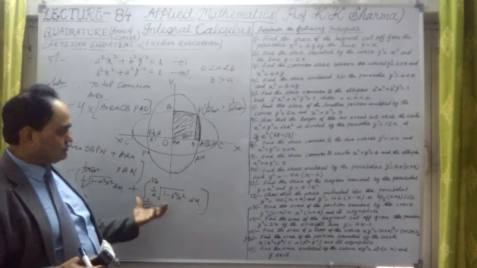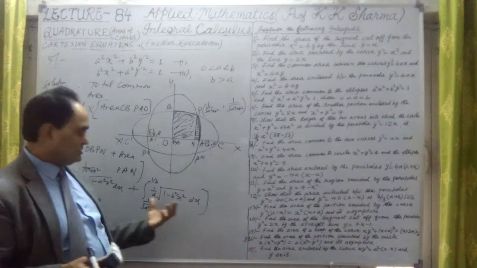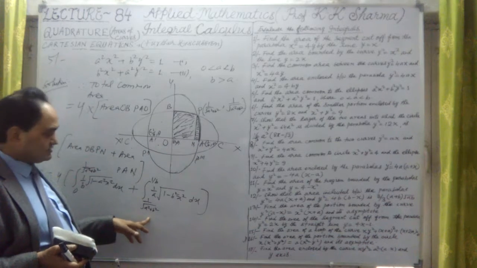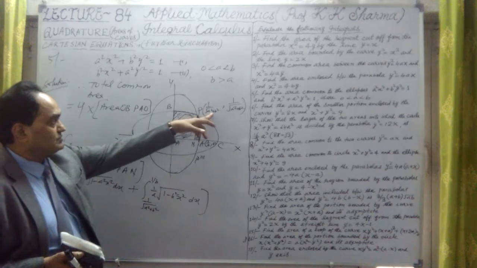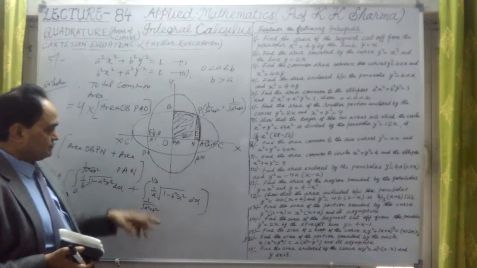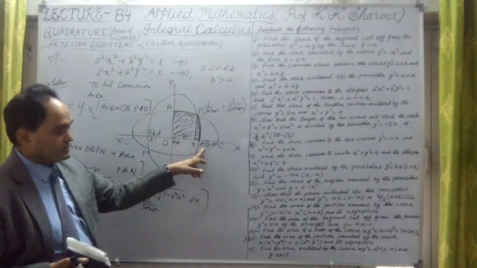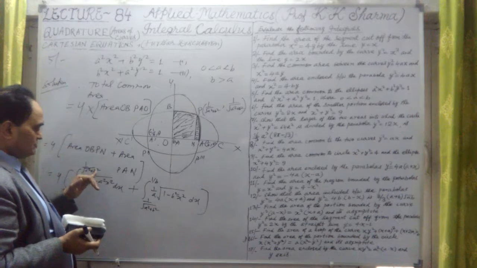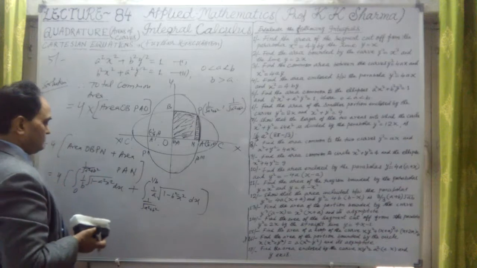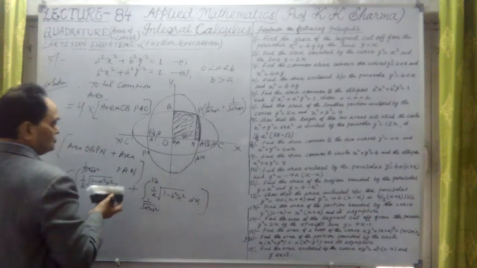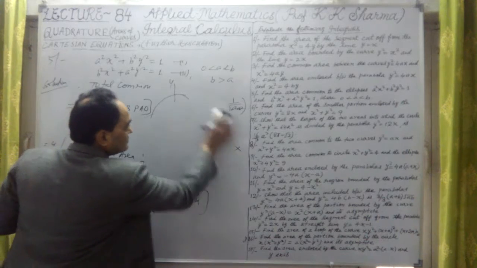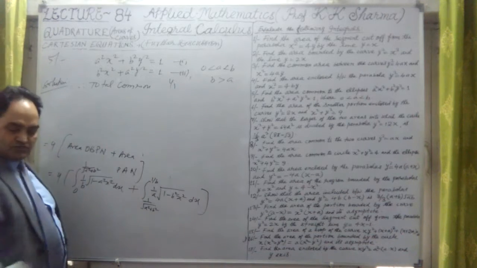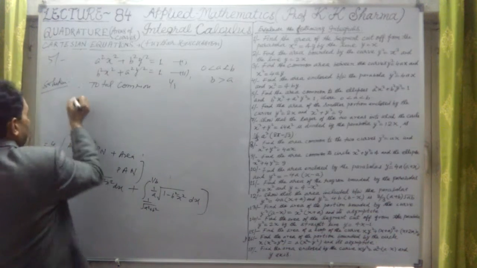Okay, so we have to solve this total equation. The limits are known to us. The limit N to A: the x coordinate at N is 1 upon under root a square plus b square, same as the P coordinate. And the upper limit for A has x coordinate 1 upon b. So the limits are 0 to 1 upon under root a square plus b square, then 1 upon under root a square plus b square to 1 upon b. Okay, now let us solve this. So let me rub this whole so that we can have the space to solve it. So the total area we are finding out. This is a very good question. Now let me solve it.